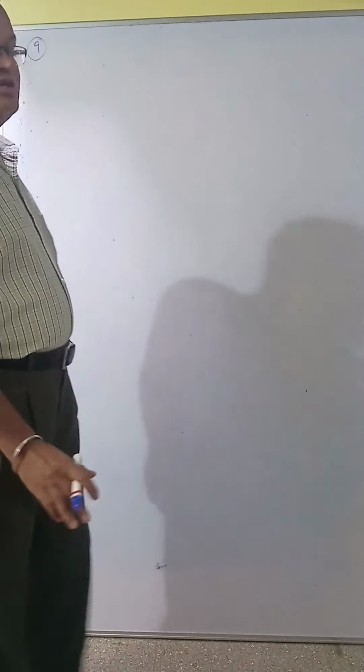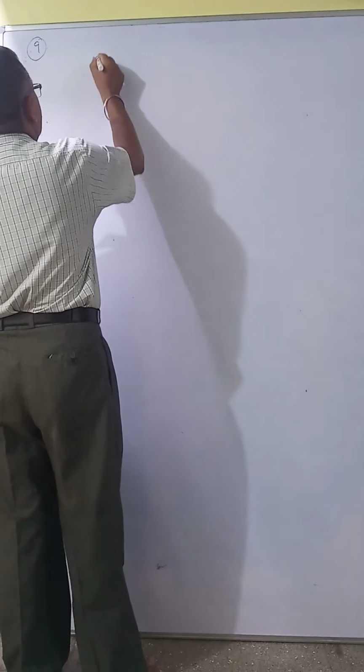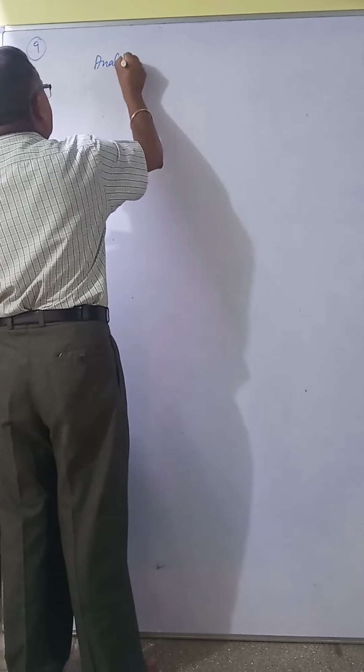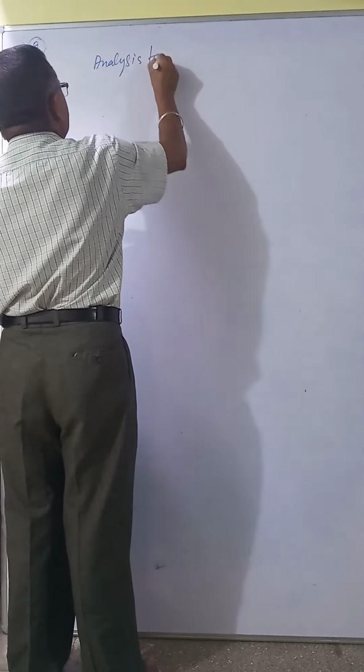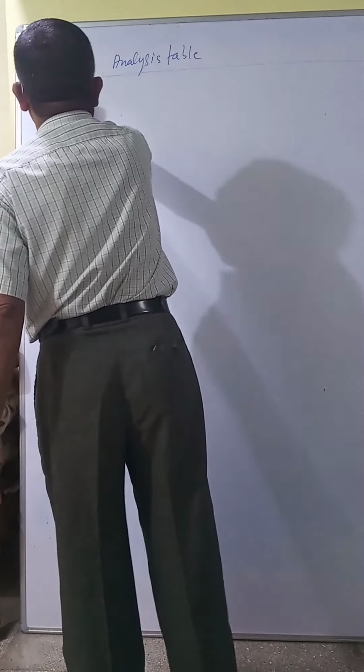Determine the EPS of each of the three plans. Before that, first you have to prepare the analysis table, though in the examination you can do this later.